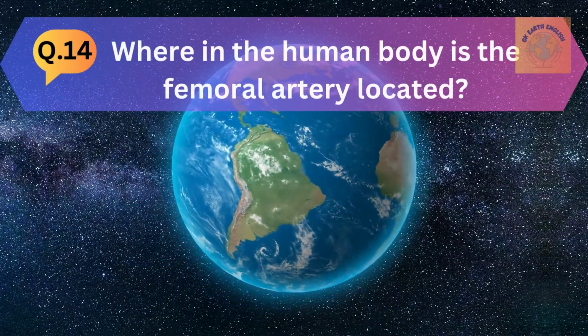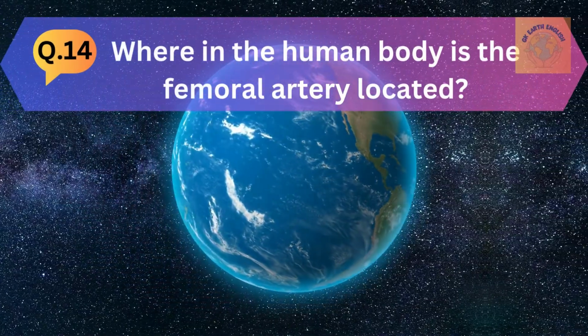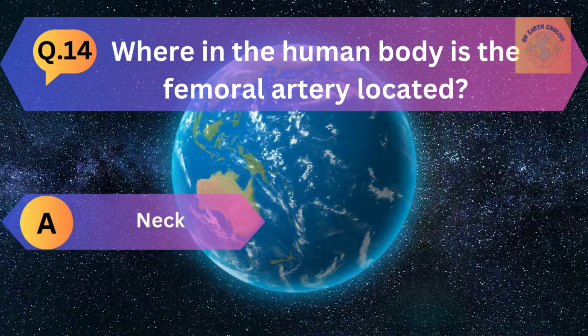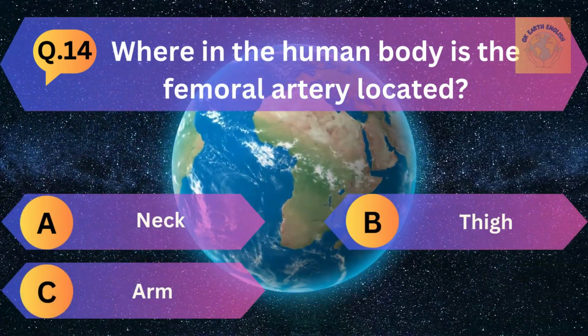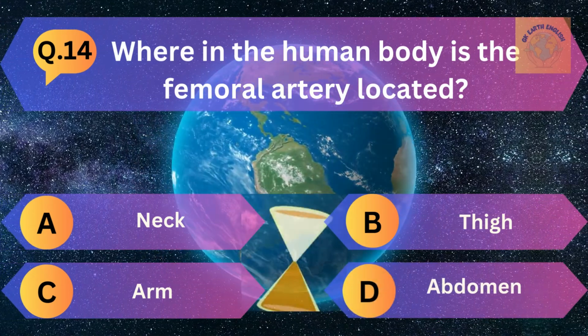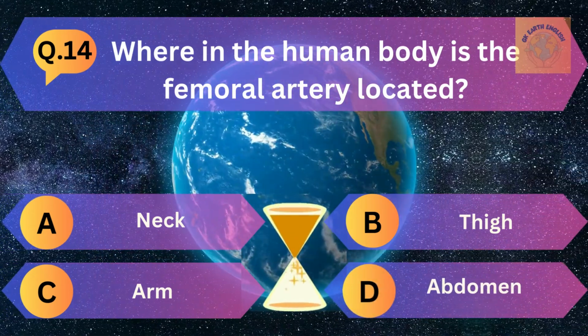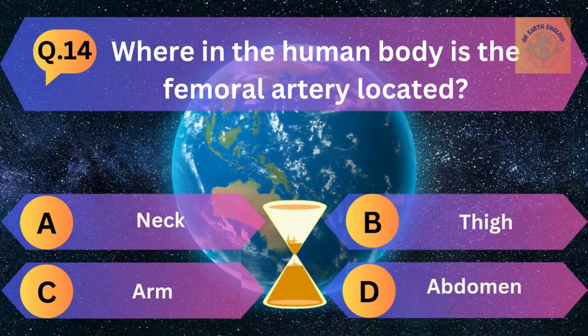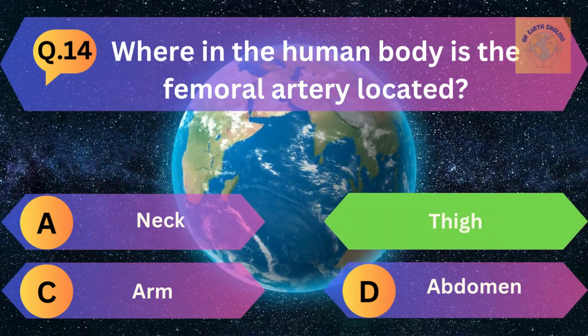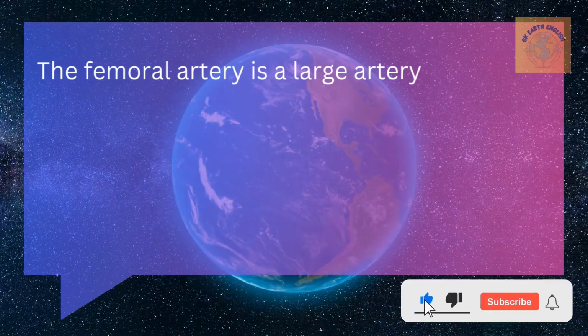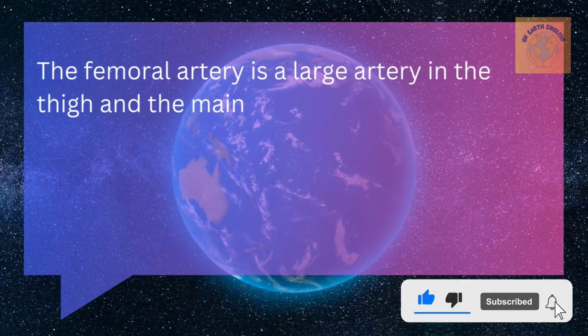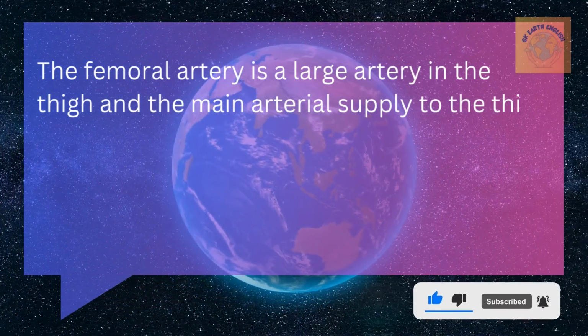Question number 14. Where in the human body is the femoral artery located? A. Neck, B. Thigh, C. Arm, and D. Abdomen. The correct answer is thigh. The femoral artery is a large artery in the thigh and the main arterial supply to the thigh and leg.